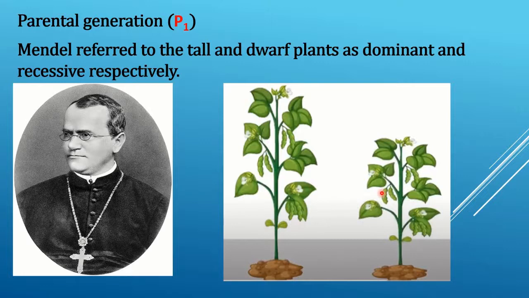Tall pea plants and dwarf pea plants were used in this cross. Hence, this is the parental generation, that is P1. And in this, Mendel referred to the tall and dwarf plants as dominant and recessive respectively.